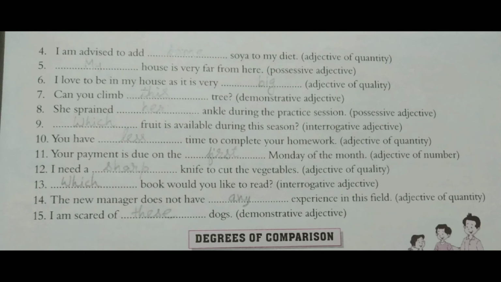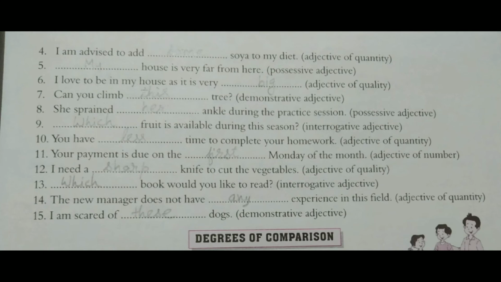Sharp is adjective of quality. 13. Which book would you like to read? Which is interrogative adjective. 14. The new manager does not have any experience in this field. Any is the adjective of quantity. And 15. I am scared of these dogs. These is demonstrative adjective.